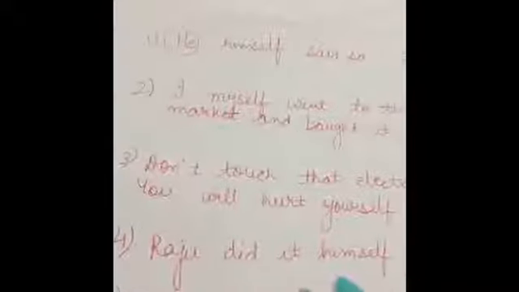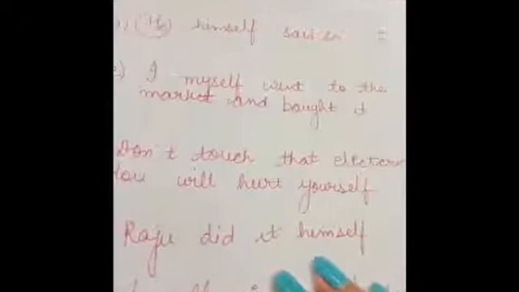Next, I myself went to the market and bought it. Now, who went to the market and bought it? I. So we are talking about the subject doing it, and now we are using myself again. We are emphasizing कि subject खुद गया था market और लेके आया. So again it is your emphatic pronoun.